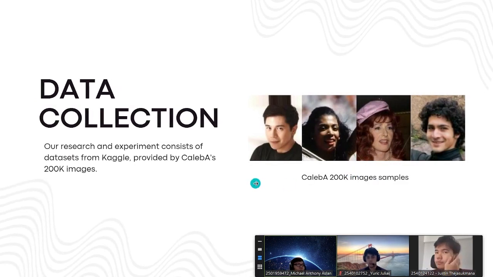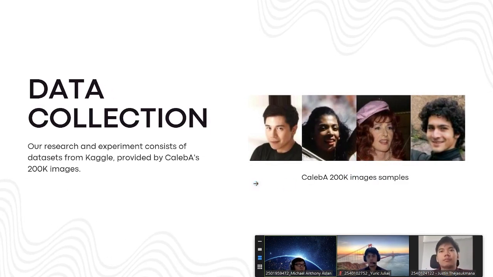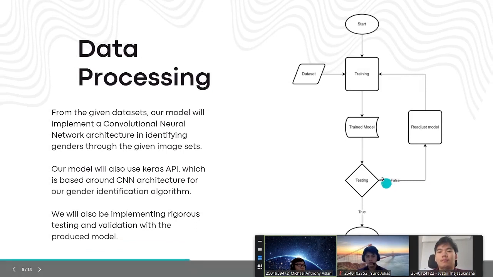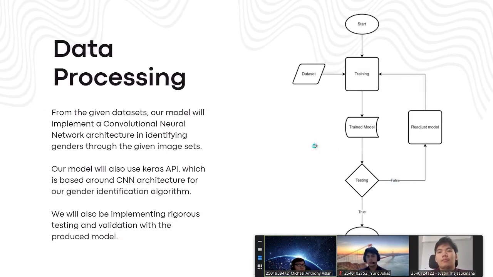Our research and experiment consists of datasets from Kaggle, provided by Collabs, 200K images, and these are the samples. And then we have the data processing.